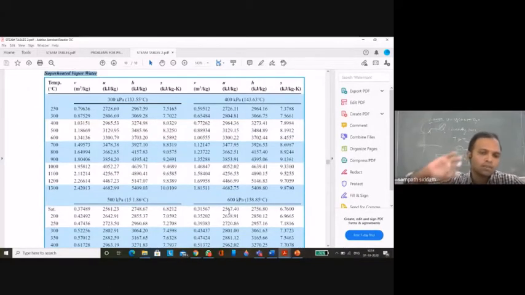Because you should identify the states. Sometimes they will ask you to calculate the dryness fraction. If you want to calculate the dryness fraction x, the quality, now from this table directly you have found the v value, then substitute v value over there, and also we need to substitute vf and vg. That vf and vg is known from your saturation pressure values. And then substitute those values, then you will get the x value.